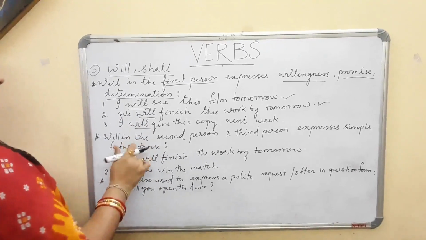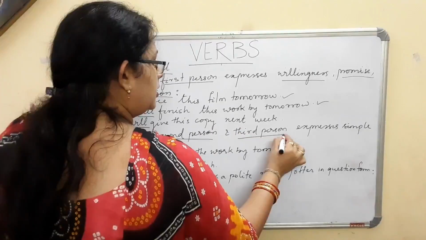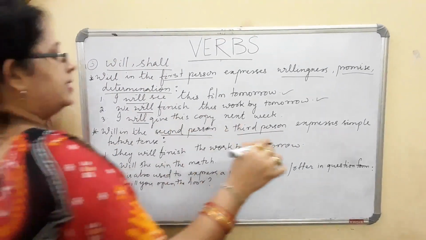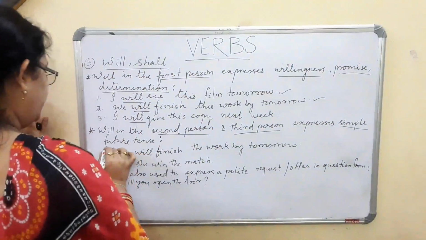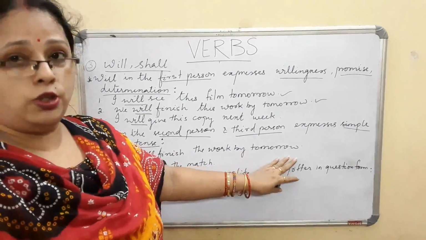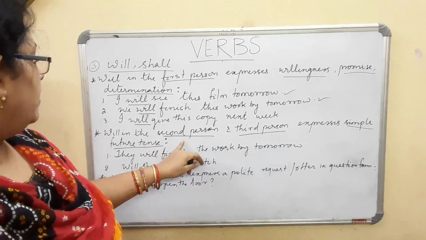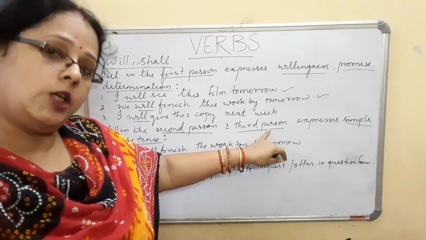Second way to use the will is in the second person. This is the first person, second person and third person. It expresses the simple future tense, we can say. They will finish the work by tomorrow. Will she win the match? Here I am using the will in second person as well as third person.